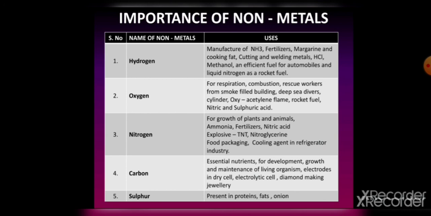Third non-metal is nitrogen gas, which is present 78% in the atmosphere. Nitrogen is essential for the growth of plants and animals. Plants utilize nitrate compounds to make proteins which are essential as the building blocks of life. Nitrogen is needed to make ammonia and nitric acid, which in turn are used to make fertilizers.